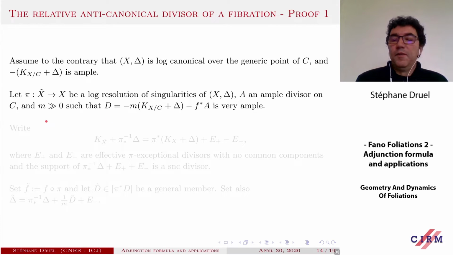So one has to first take a resolution of singularities of the pair (X, delta), call it pi, and we consider a positive divisor on C, so you choose an ample divisor on C, and you choose M large enough so that when you take this guy, this is ample. You may even assume that it's very ample, but you assume that even subtracting this positive part, it is still very ample. So this is possible as soon as M is large enough. This is something very positive minus something positive.